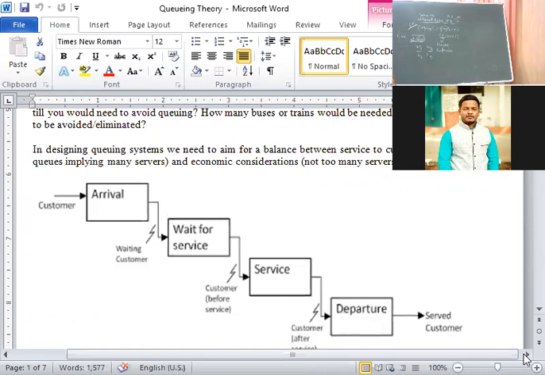Second one, service distribution, that is service rate. Service rate always follows the exponential distribution. Service rate is always represented by the letter mu. That is the second characteristic. The third characteristic is customer's behavior. The customers may be, first one, stay in the system until served, that is called a patient customer. Another one we have seen is jockeying, another one reneging, another one balking.